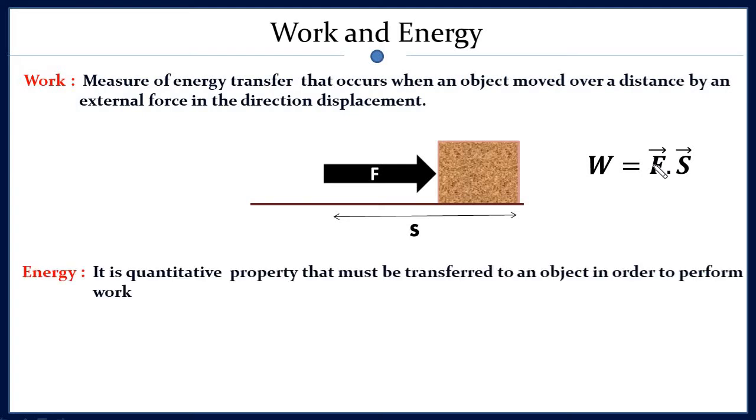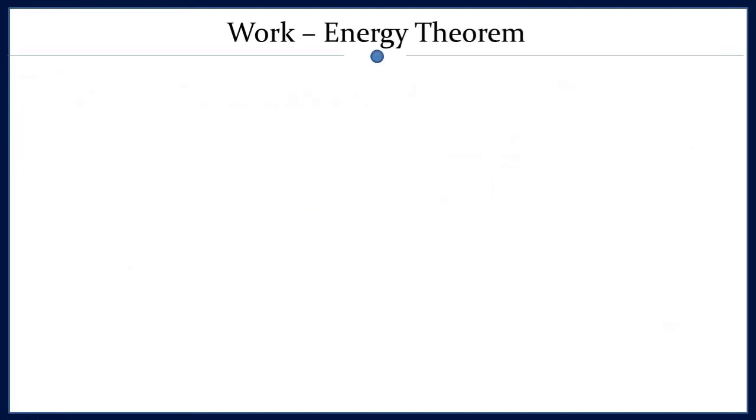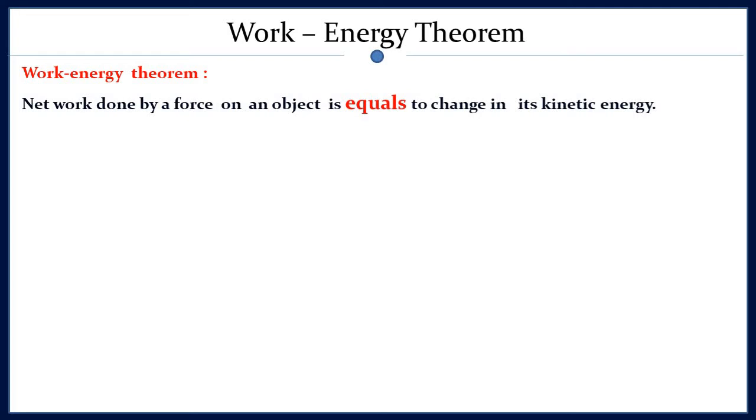And what is energy? Energy is a quantitative property that must be transferred to an object in order to perform work. In other words, if you do not provide energy to an object, then it will not do any work. Therefore, we can say there is a direct relation between work and energy. And if there is a direct relation, then we can have some theorem, right? So let's see the work energy theorem. What does it say? The work energy theorem says the net work done by a force on an object is equal to the change in its kinetic energy.